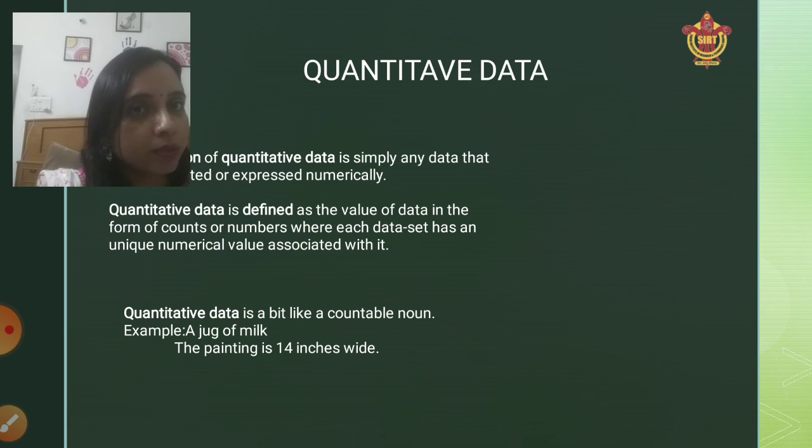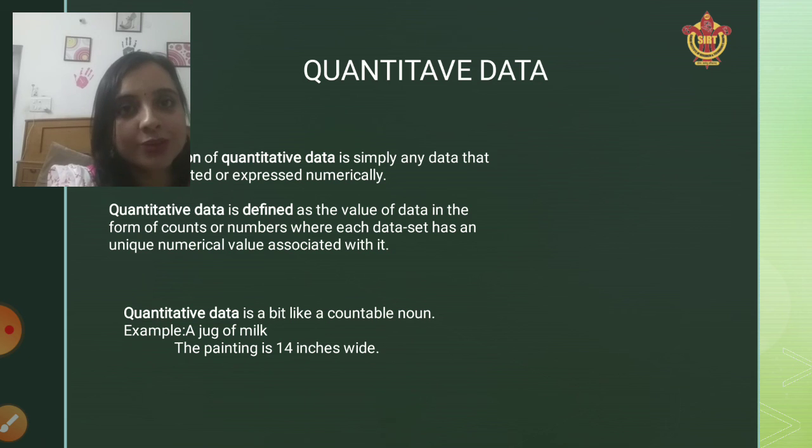Now if we talk about defining it formally, quantitative data is defined as the value of data in the form of counts or numbers, where each data set has a unique numerical value associated with it. Just focus on the term: each data set has a unique numerical value associated with it.